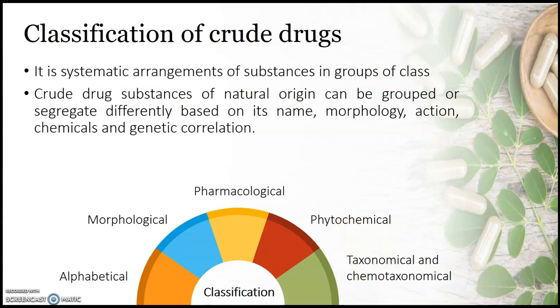Taxonomical classification is the oldest approach, mostly used in systematic botany, where the drugs are classified into different hierarchies like kingdom, subkingdom, division, class, subclass, order, family, genus, and species. Chemotaxonomic classification is a newer approach where chemistry is applied to taxonomic classification, and it is most widely used nowadays in the field of pharmacognosy.